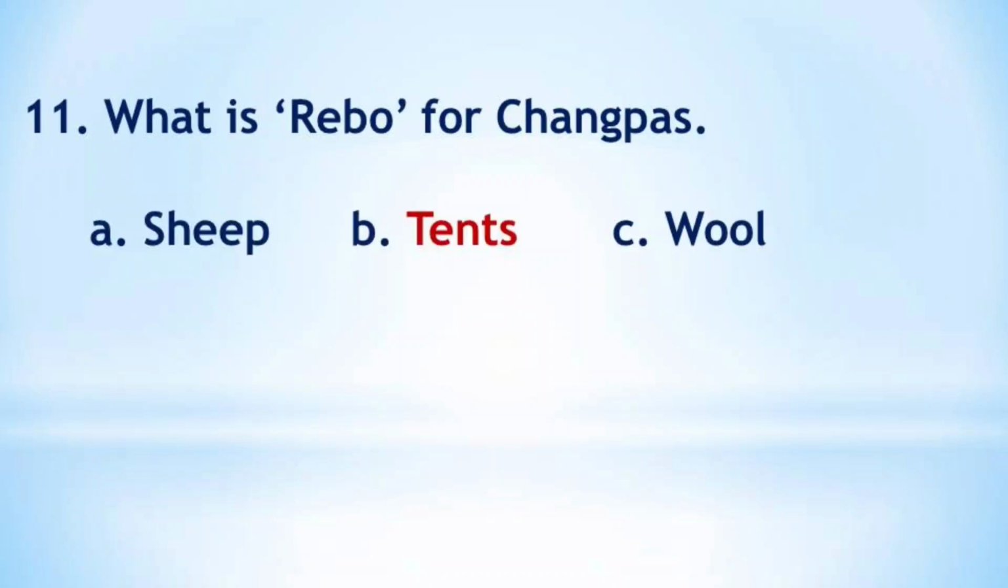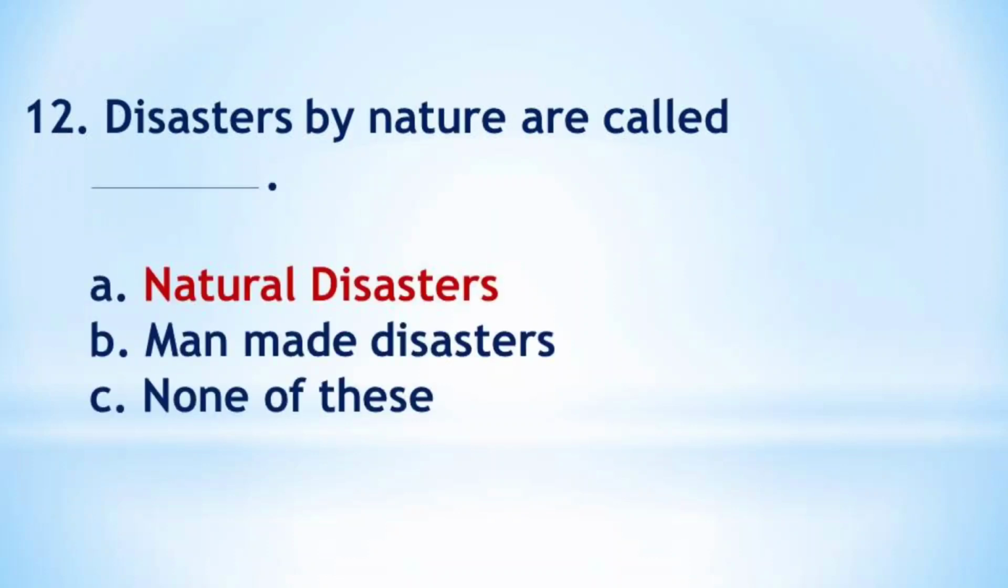Question 11. What is Rebo for Changpas? We studied that Rebo means tents. Rebo is the tent where Changpas live. So the answer is option B, tents. Question number 12. Disasters by nature are called dash. Disasters by nature are called natural disasters. So option A, natural disasters is the right answer.